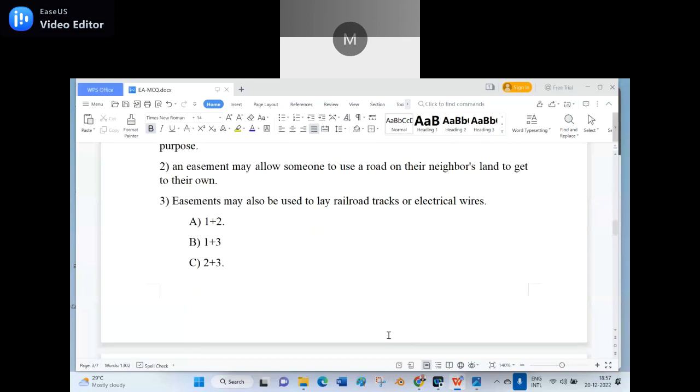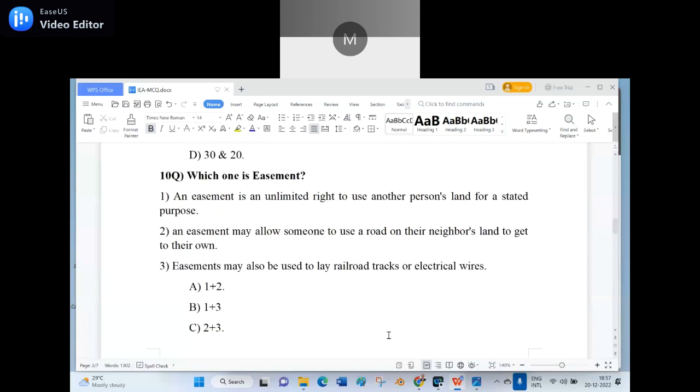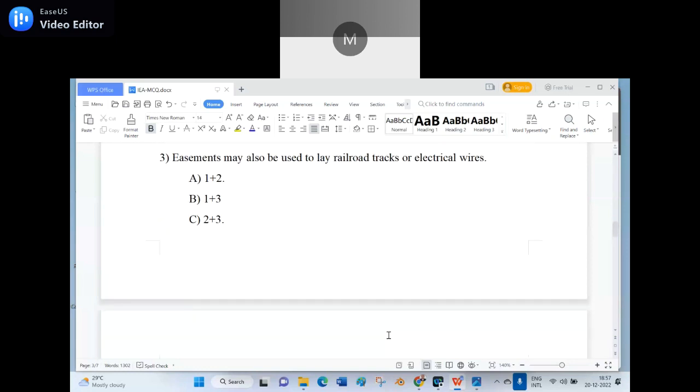If I say the right answer is 2 plus 3, can you tell me what is wrong in number 1? Okay, I agree that C, 2 plus 3, is the right answer for the 10th question. But what is wrong in number 1? Sir, unlimited right is wrong.